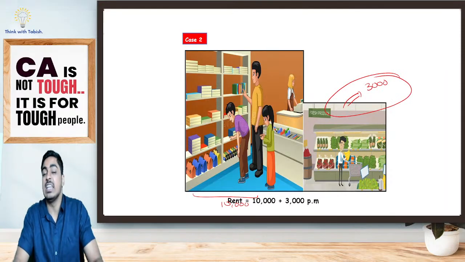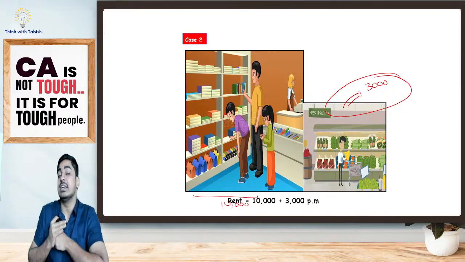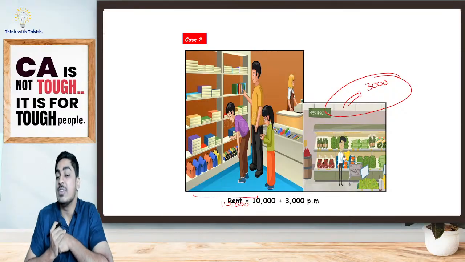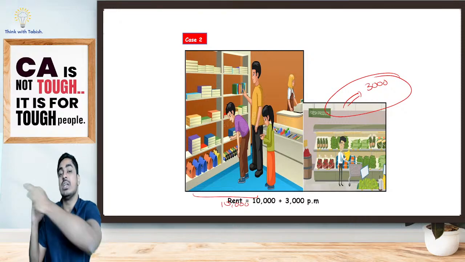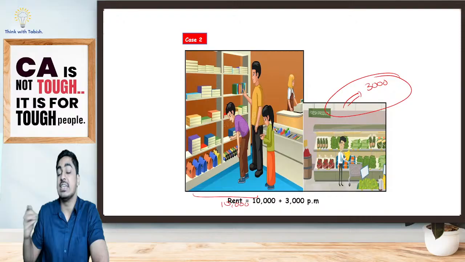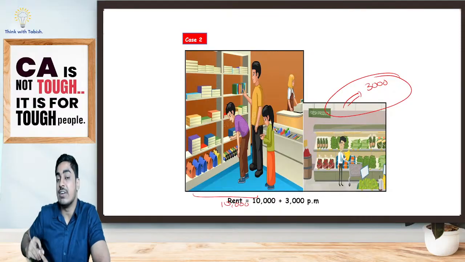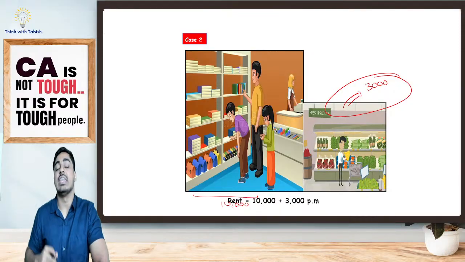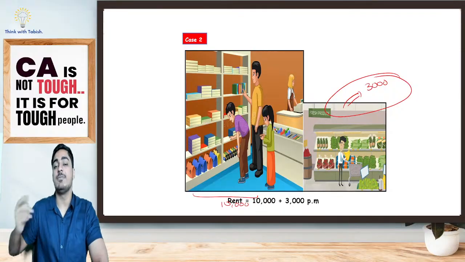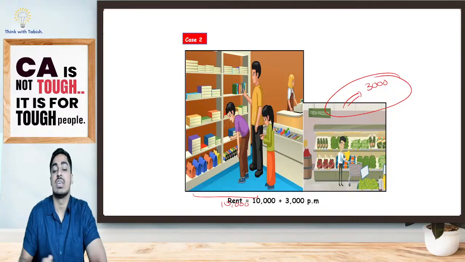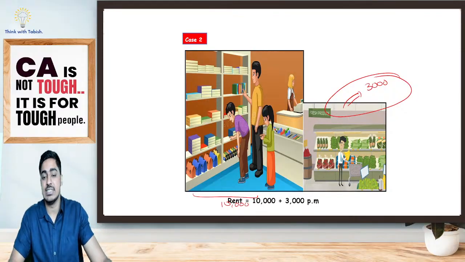So specifically, if I take a decision telling, yes, I am going to sell my vegetable products. If I say I am only going to sell stationery, my rent is only 10,000. If I am going to sell stationery also, vegetables also, how much rent will I have to pay, students? 13,000. 3,000 extra I will be paying. It is my specific cost, additional fixed cost, traceable fixed cost that is going to be relevant for decision making.